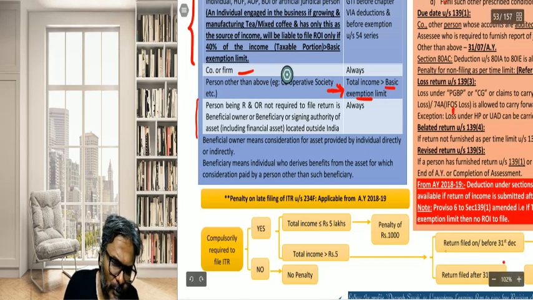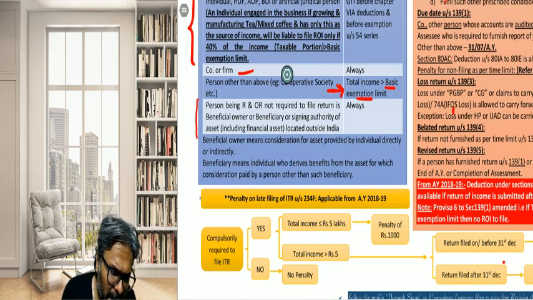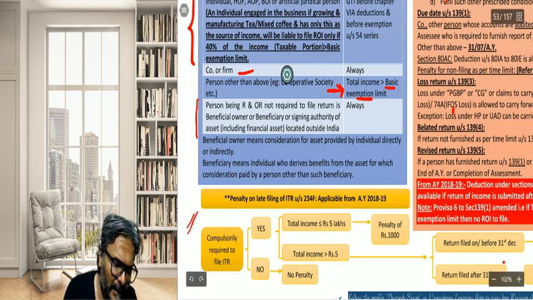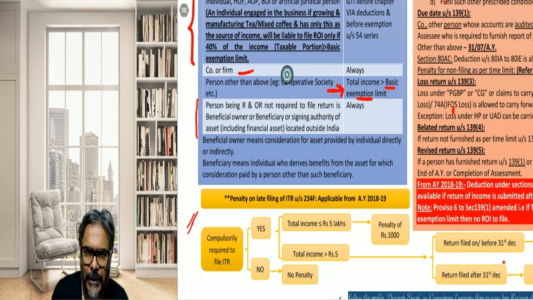Now, those who are under the obligation, students, and haven't filed the ROI, we all are aware that they would be imposed a penalty. Those persons who are under the obligation to file the ROI but haven't filed it at all would all be under the obligation to file the ROI.